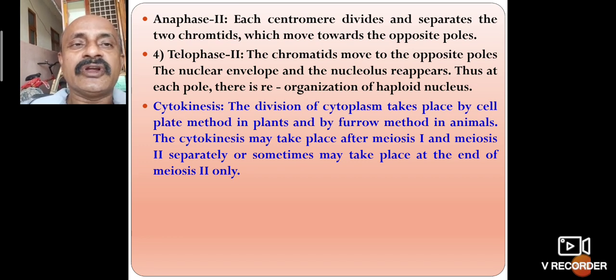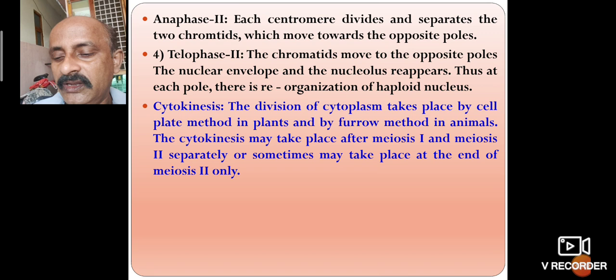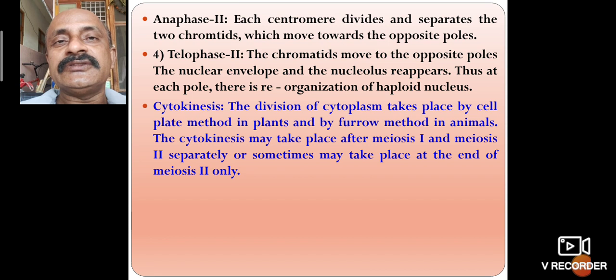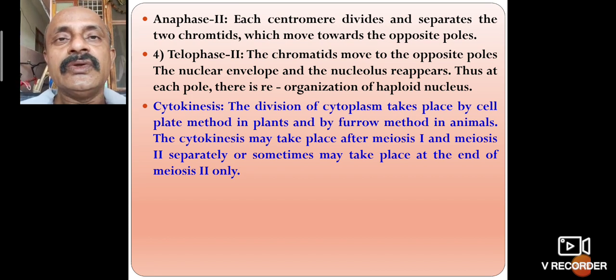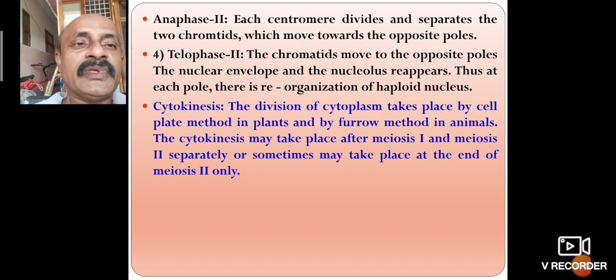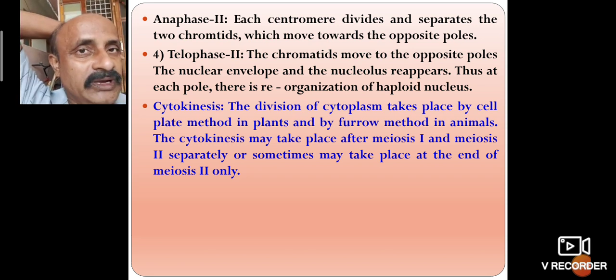Then there is cytokinesis. Cytokinesis is the division of the cytoplasm, which takes place by a cell plate. During anaphase or telophase, the cytoplasm divides equally to separate the two cells. In animals, cytokinesis may take place after meiosis 1 and meiosis 2 separately, or sometimes only at the end of meiosis 2.